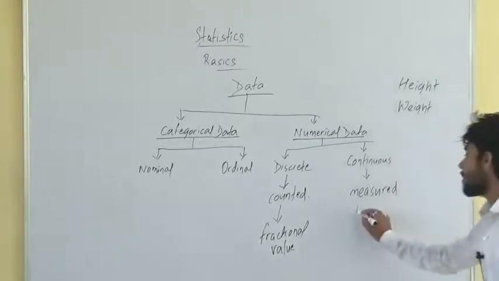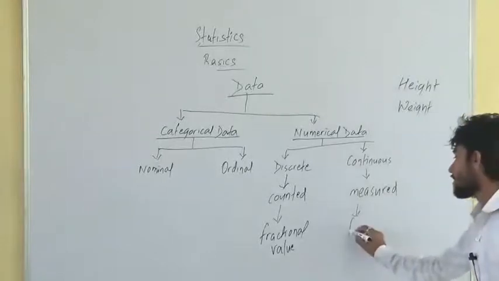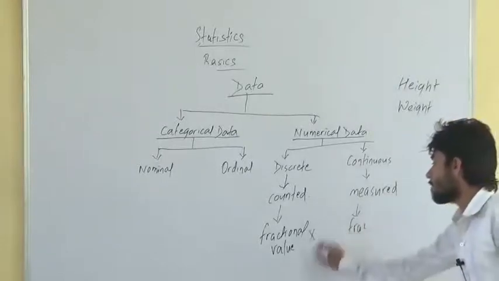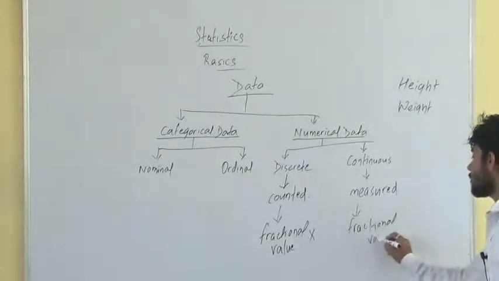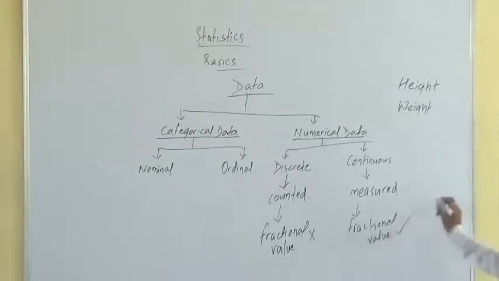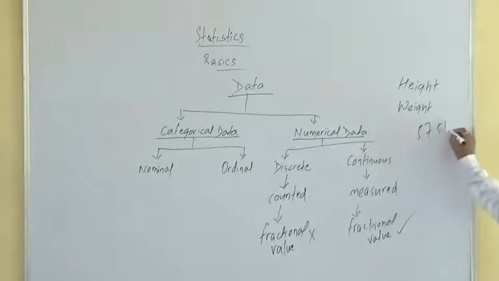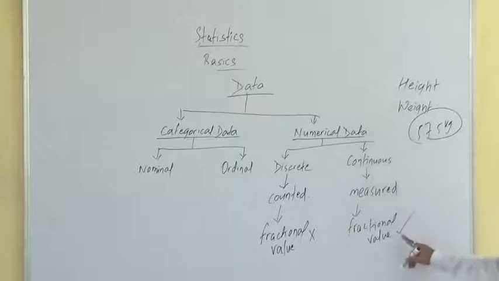And one more important thing, it can also take fractional value. Means if I ask the weight of a person, he can say 57.5 kg also, right? It can take the form of some fractional value also. Getting it? So these are the examples of discrete and continuous data respectively.